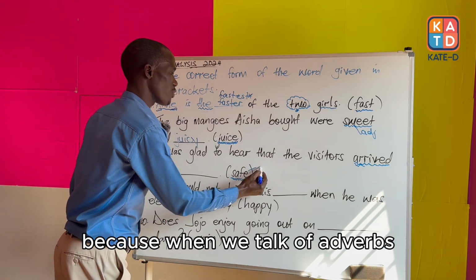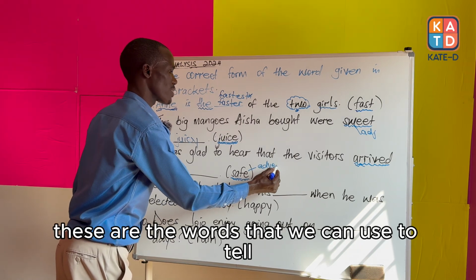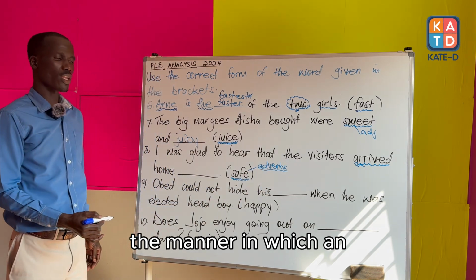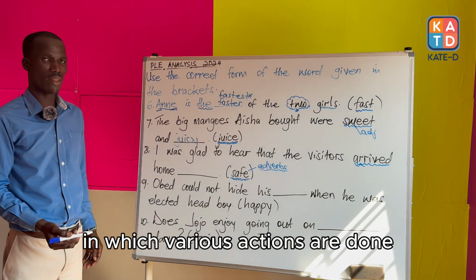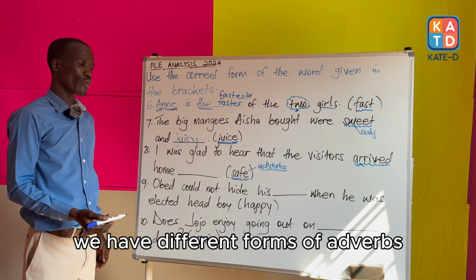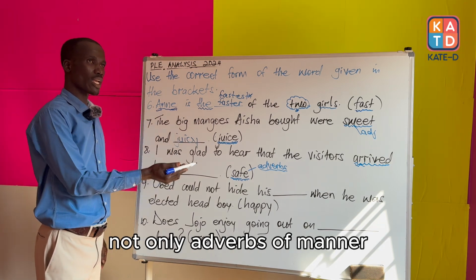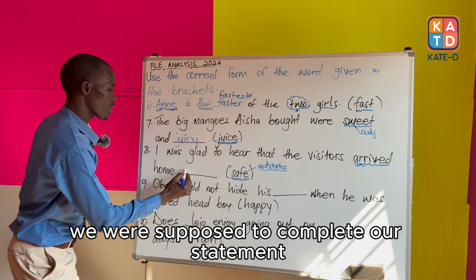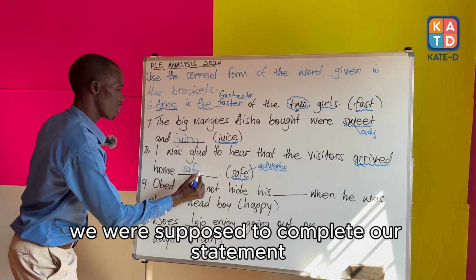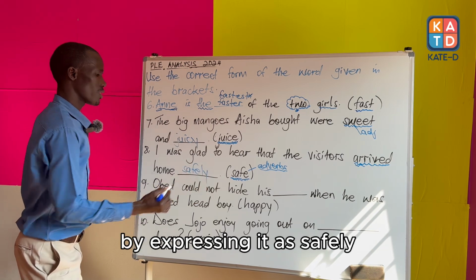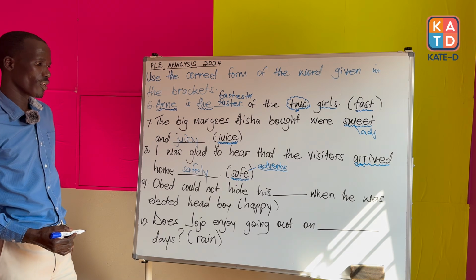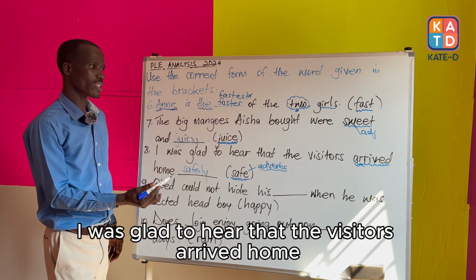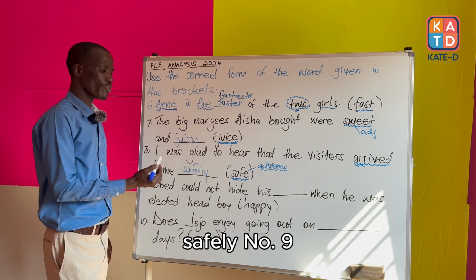Because when we talk of adverbs, these are the words that we can use to tell the manner in which various actions are done. But you also remember, we have different forms of adverbs, not only adverbs of manner. So, in this expression, we were supposed to complete our statement by expressing it as safely. So the answer has to be, I was glad to hear that the visitors arrived home safely.